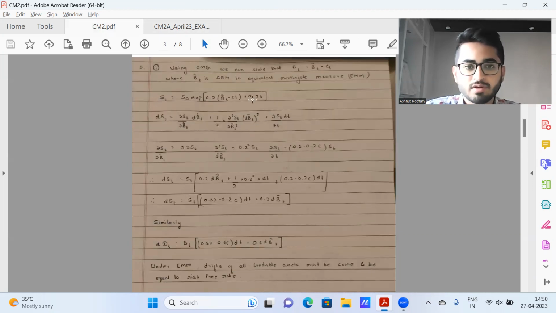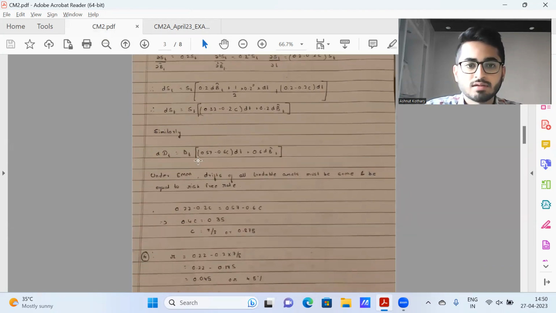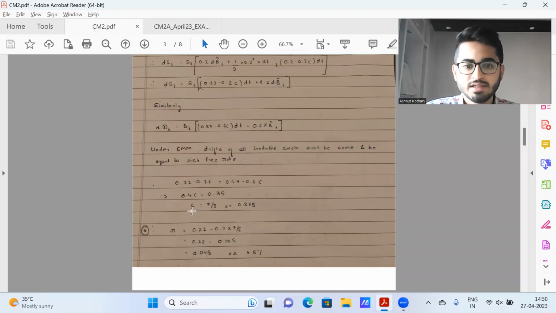I express ST over here. Then I'm calculating DST. Similarly, I do that with DT, where I find DDT. Now, these are nothing but under equivalent martingale measure, or alternatively known as risk neutral measure. There, the drift coefficient must be same for all tradable assets. At the same time, the drift coefficient must be nothing but equal to the risk-free rate. Using these two properties, we compute the value of C, and finally, we conclude the value of R.